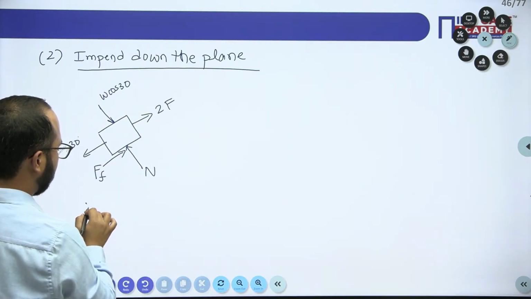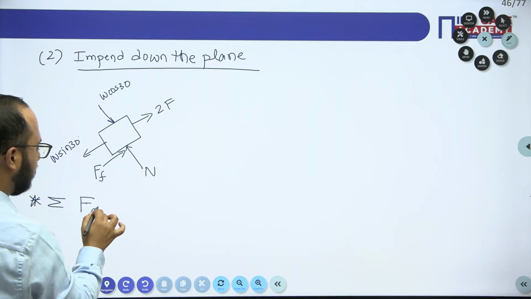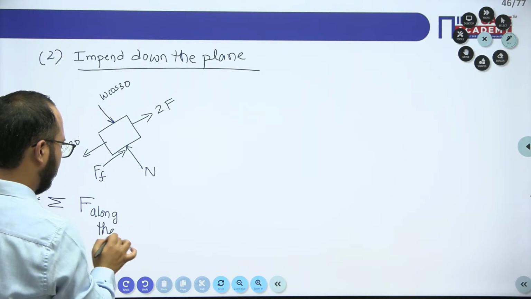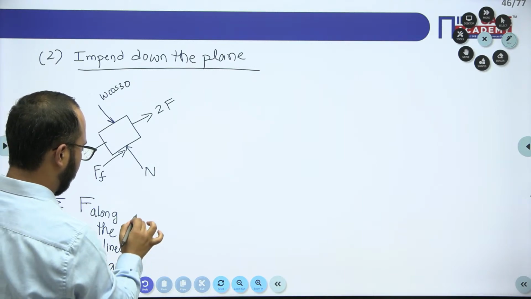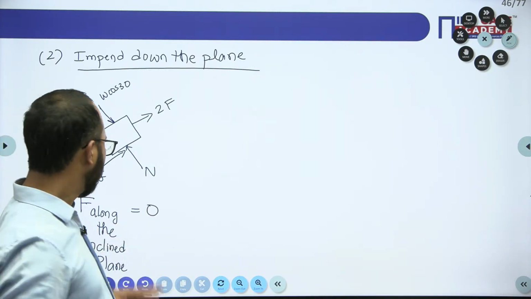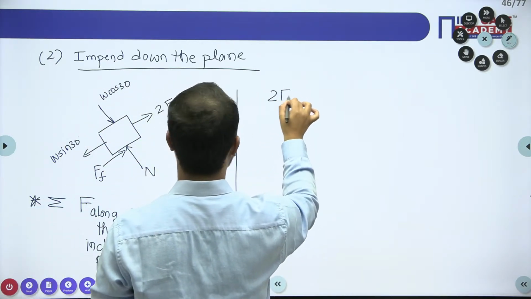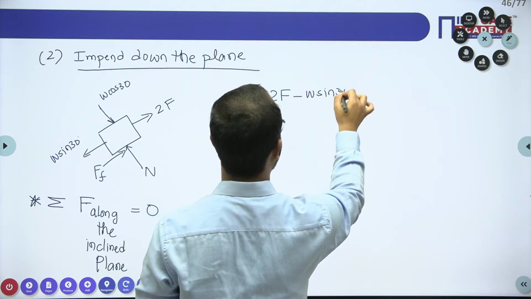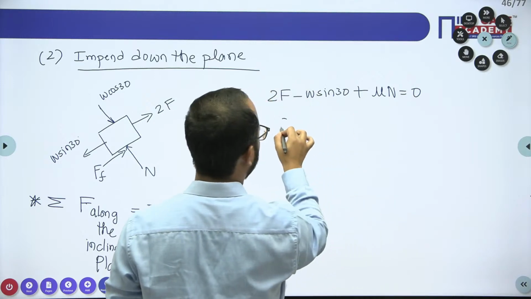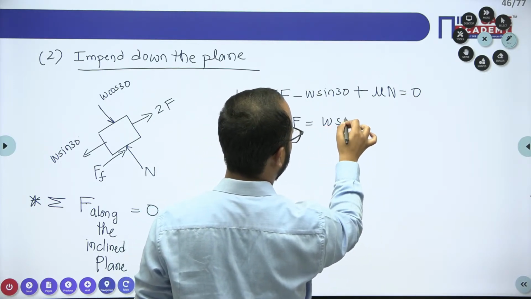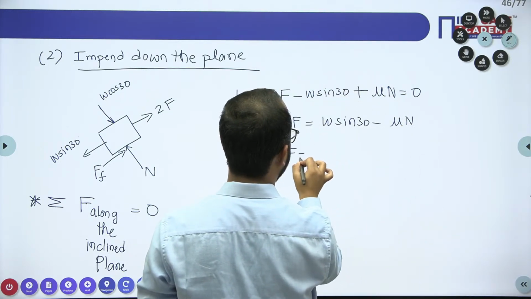So if I write the equation here, which equation do we have to write? Summation of forces along the inclined plane. Along the inclined plane we will take, right? So that is the important equation we have to apply. After applying this equation: F minus W sin 30, plus frictional force mu N equals 0. So F value will be W sin 30 minus this mu N. See what value you will get.